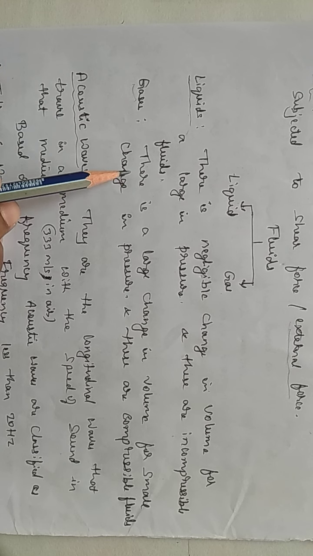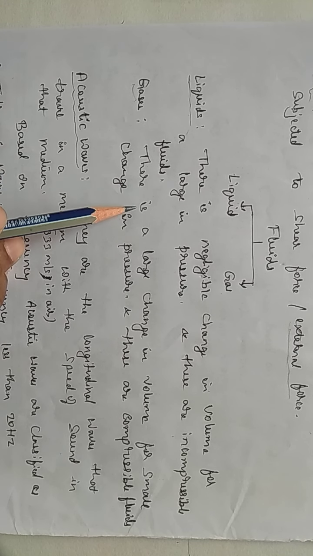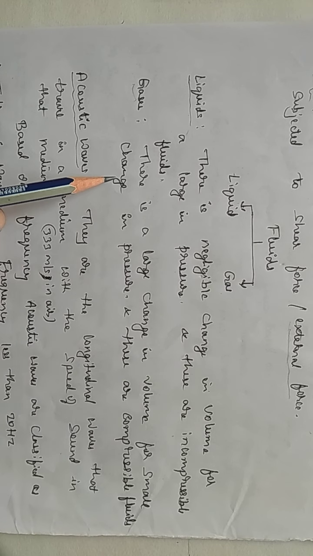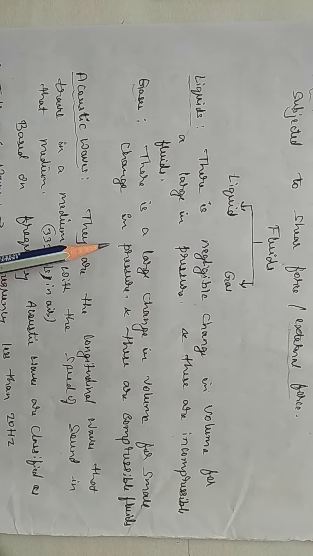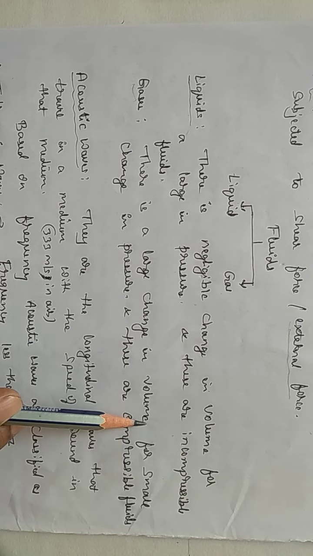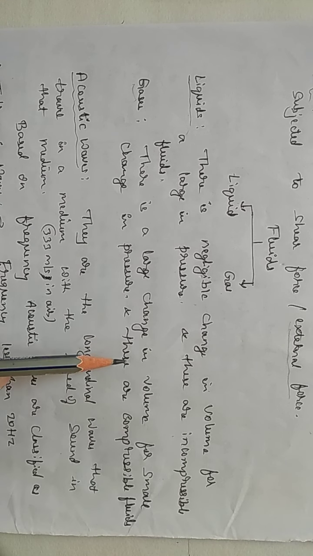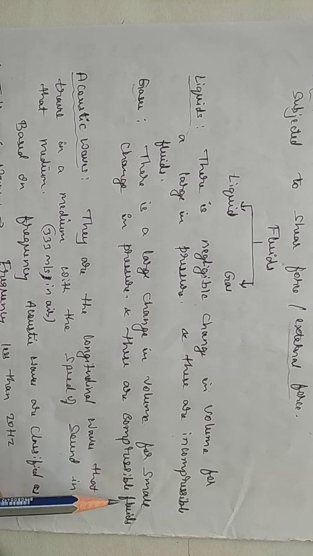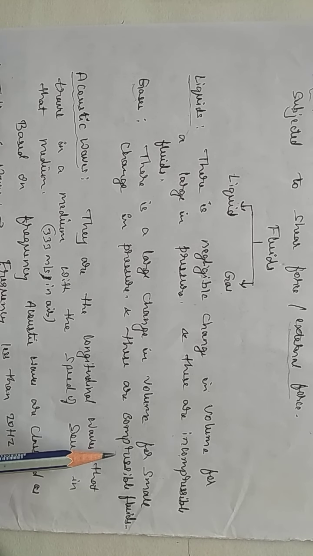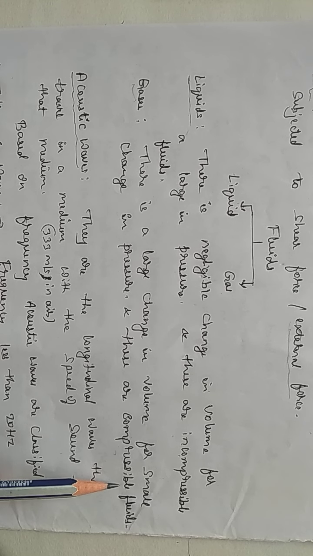Next, gases. What are gases? What happens in a gas? There is a large change in volume for a small change in pressure, opposite to this. Even for a small change in pressure, we observe a large change in volume. These are known as gases, and these are known as compressible fluids. So liquids are incompressible while gases are compressible fluids.